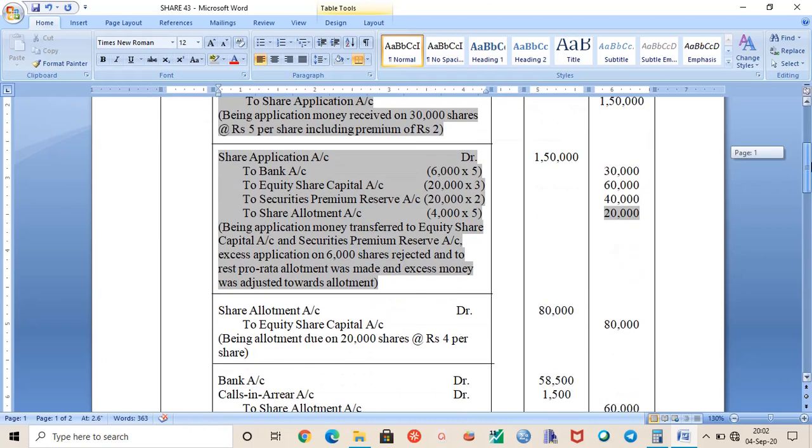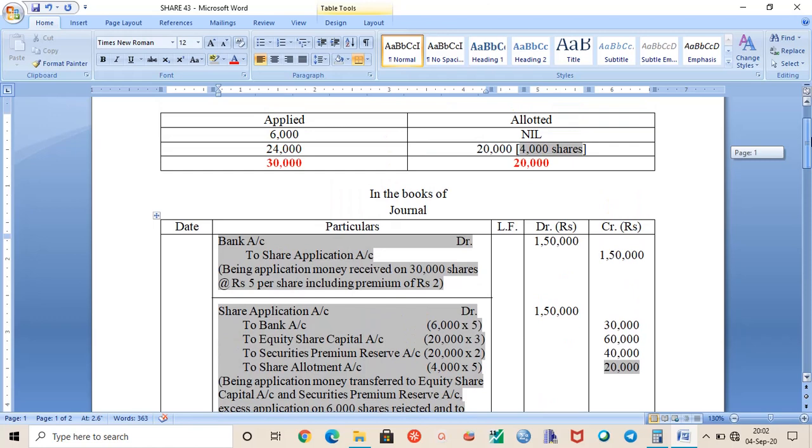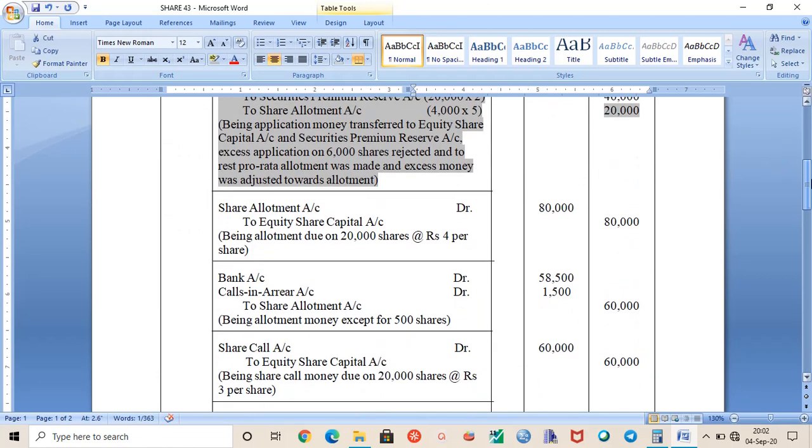So allotment money will be due on 20,000 shares. So share allotment account debit to equity share capital account, 20,000 into 4 will be 80,000. But here we can see calls in arrears.